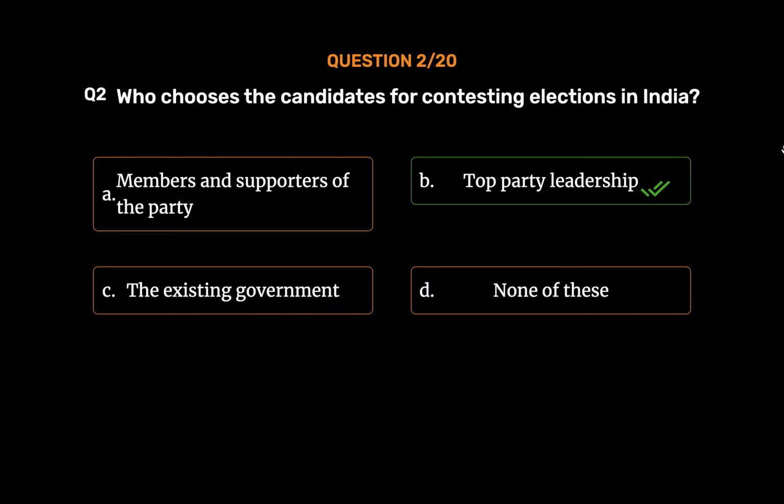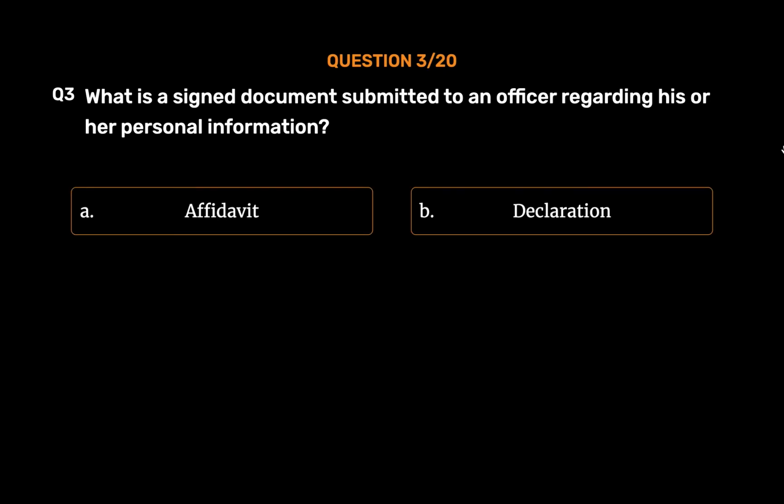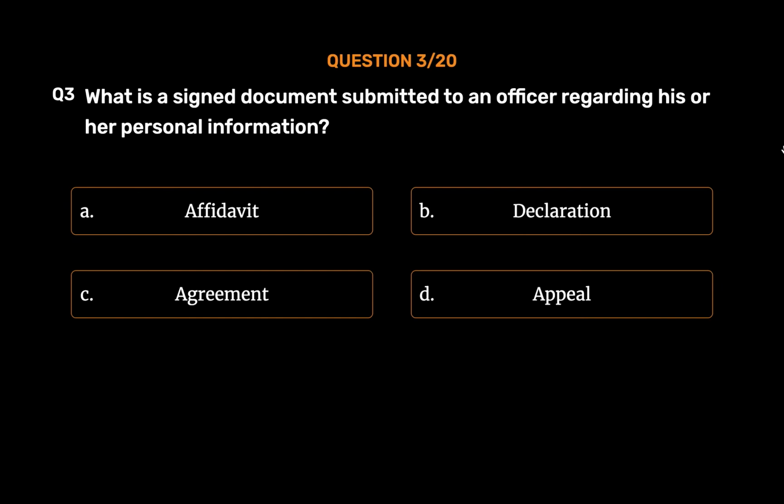Top party leadership. Question number 3. What is a signed document submitted to an officer regarding his or her personal information? Option A. Affidavit. Option B. Declaration. Option C. Agreement. Option D. Appeal. The correct answer is Option A.